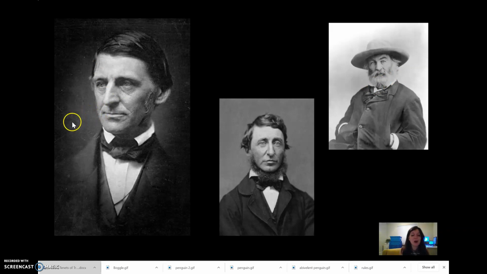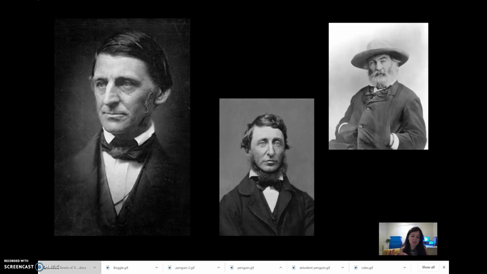Here we have Ralph Waldo Emerson. He was considered the father of transcendentalism, so he kind of founded the philosophy. And that's an important thing to note, that transcendentalism was a philosophy. Gothic writing was a style of writing that had specific characteristics that created what Gothic writing is.